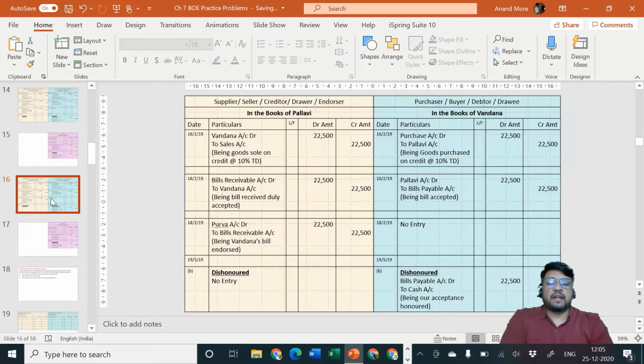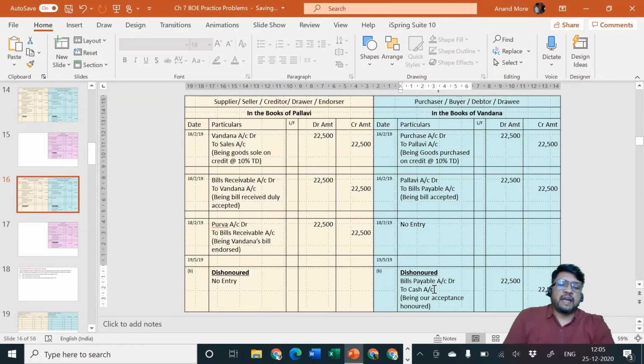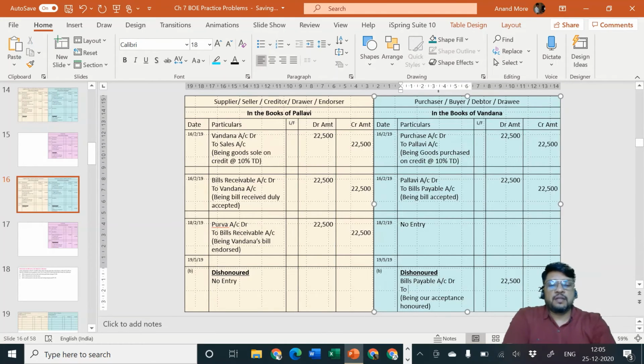Okay. And Vandana will specify, you are asking me for payment of bill, that's a good thing, but bills payable, anyway its due date, its life is over, so bills payable is required to be cancelled, but cash is not going out. I am not paying cash today, so I know that Pallavi will come tomorrow and will start fighting with me. She may drag me to the court of law. She may ask for recovery of bill. That means by this act of shutting the doors on the face of Purva, by this act of dishonoring the bill I have accepted, I have brought back Pallavi as my creditor. So she will specify it is to Pallavi to whom I should still pay the money, being our acceptance dishonored.